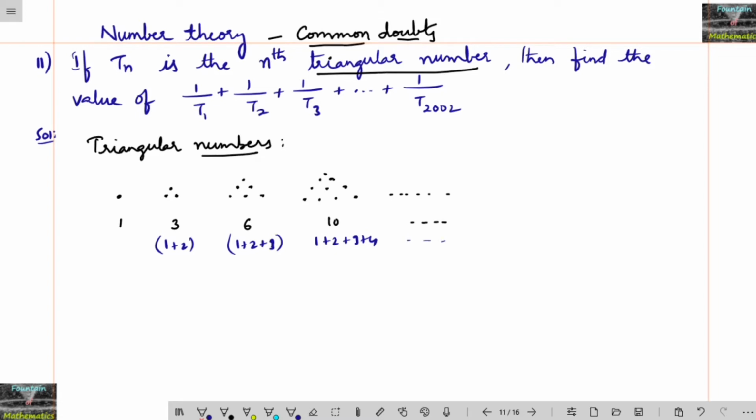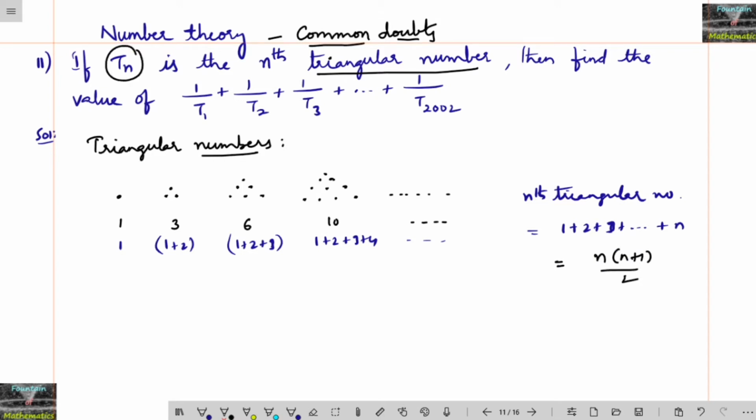Suppose there is some nth triangular number. What could it be? The first triangular number is 1, sum of 1 natural number. The second triangular number is the sum of 2 natural numbers. The third is the sum of 3 natural numbers, and so on. The nth triangular number is the sum of n natural numbers, that is 1 plus 2 plus 3 plus and so on to n, which equals n into n plus 1 by 2.